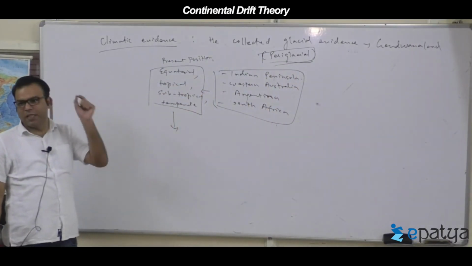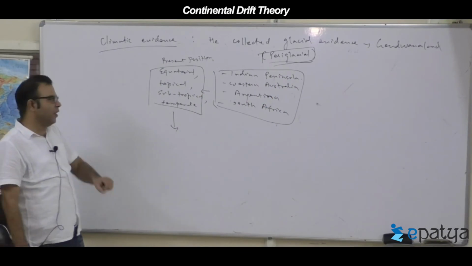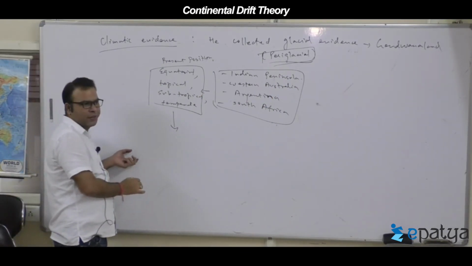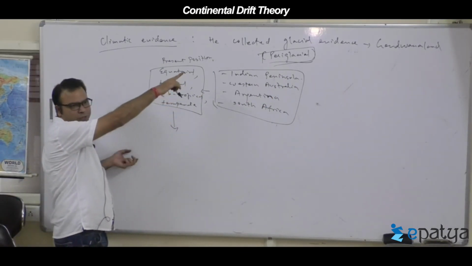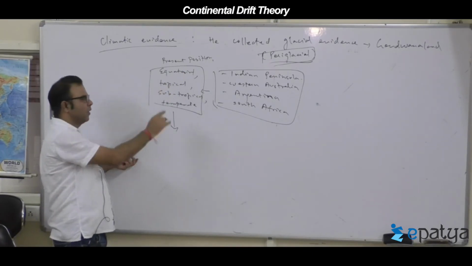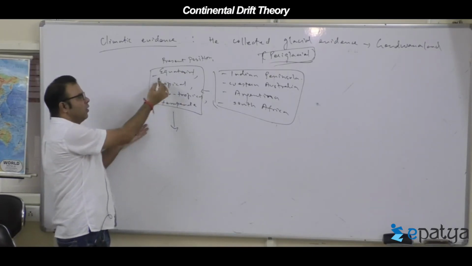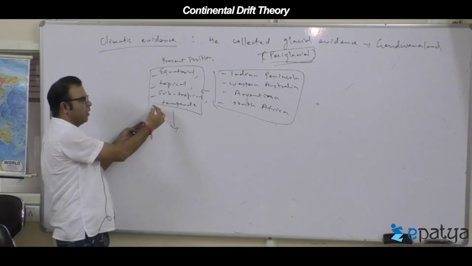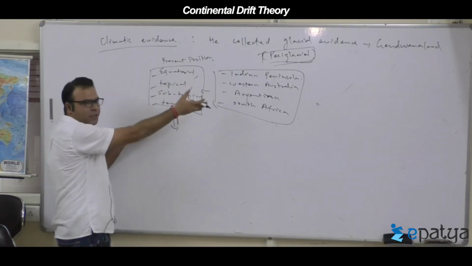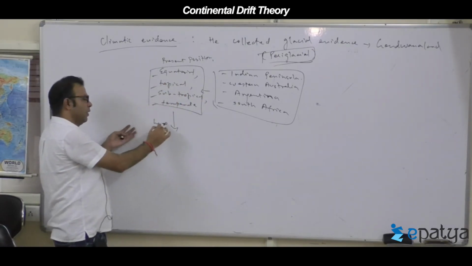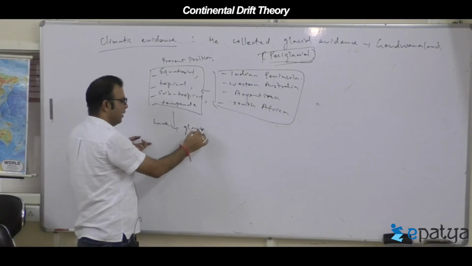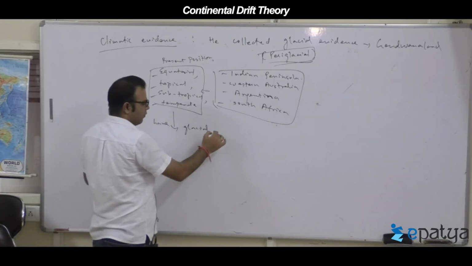Periglacial means features created by what? By glacial movement. So how do equatorial, tropical, subtropical or temperate regions have glacial features?